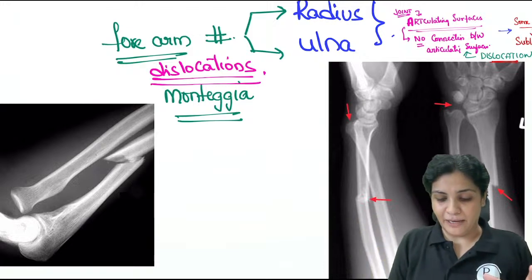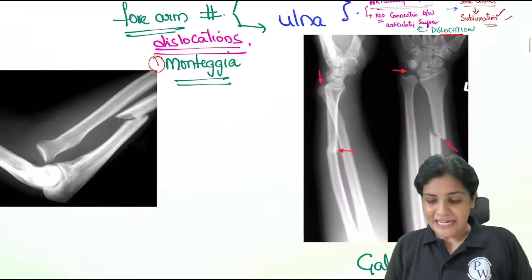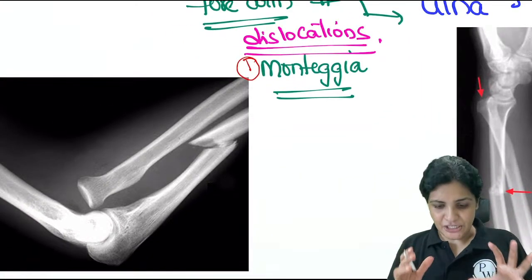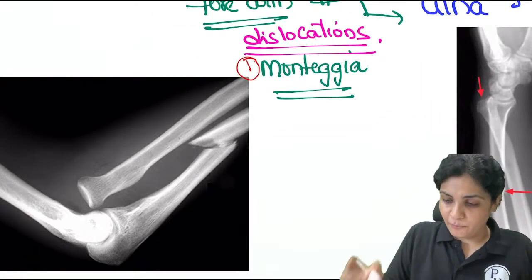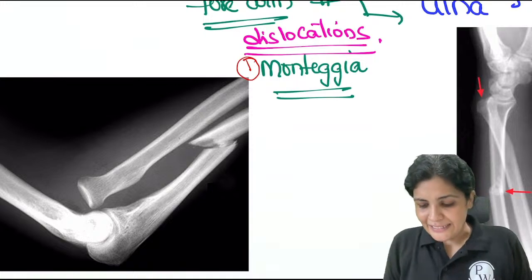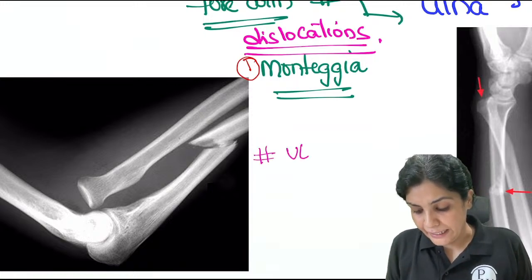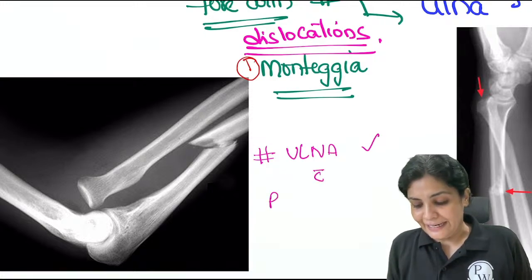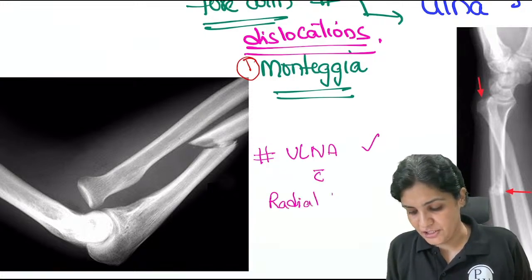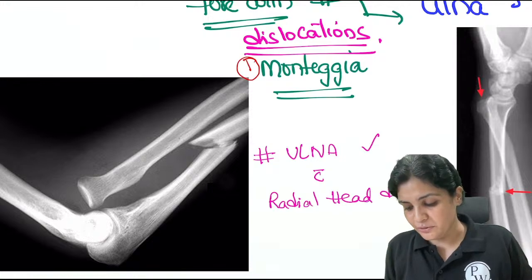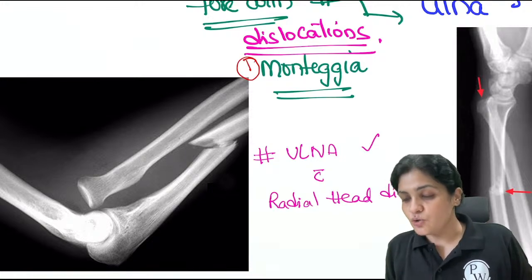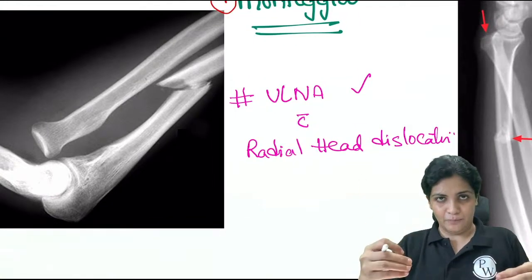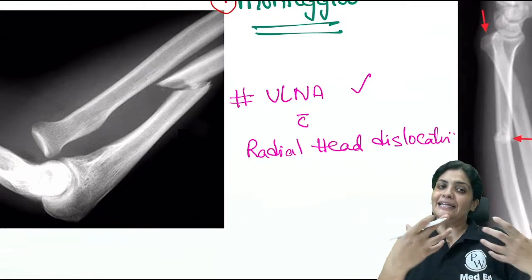The names given to them are, one, your very important Monteggia, and the second one, your Galeazzi fracture. Now let us see what this fracture dislocation is in case of Monteggia. Whenever we are talking about the Monteggia, we should remember that this is a fracture of the ulnar bone with radial head dislocation. So one fracture, one dislocation. In one bone there is a fracture, so in the other bone there should be a dislocation, right? Here there is a fracture of the ulnar bone and the radial head is getting dislocated.